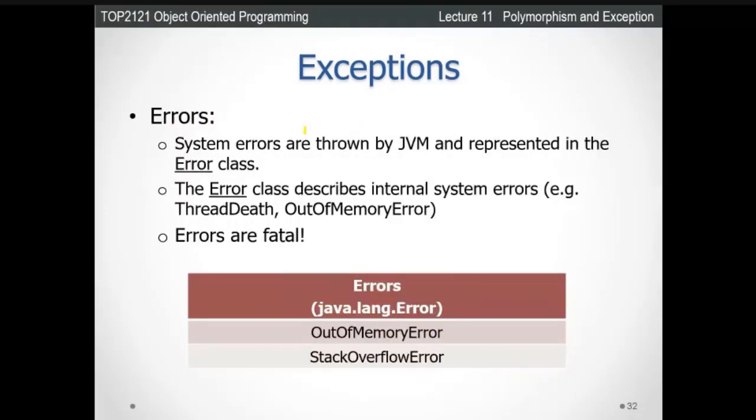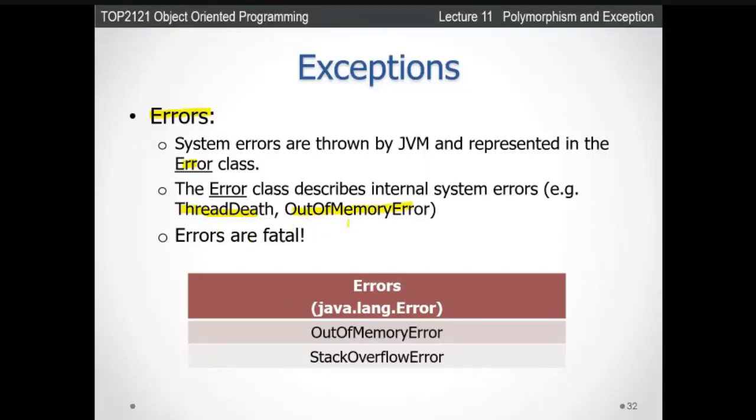Now come to the error classes. This is basically a system error thrown by the Java Virtual Machine and presented in the Error class. The Error class describes internal system errors, for example, thread death and OutOfMemoryError.